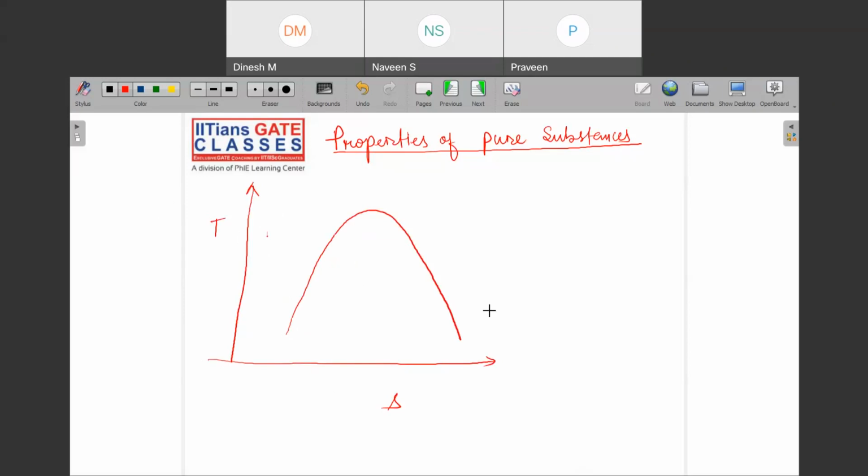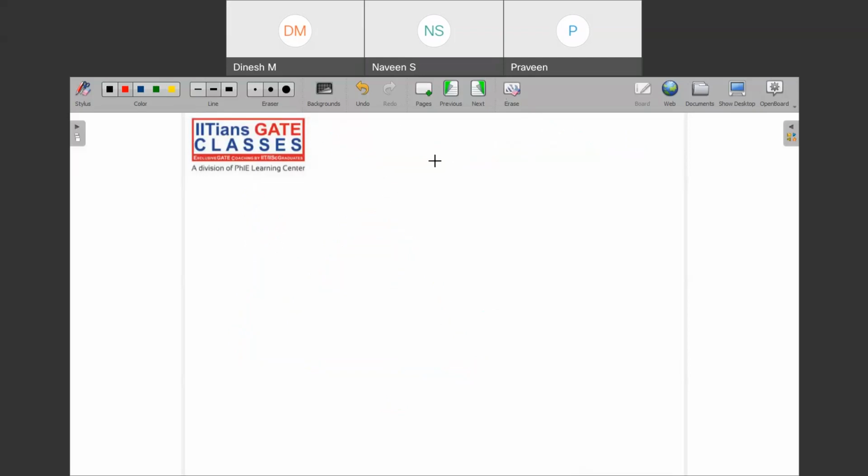See, what happens is that your general substance has what? Let me tell you again. I'm drawing one curve. So what happens is that you have initially a solid region, and then you have a liquid region.